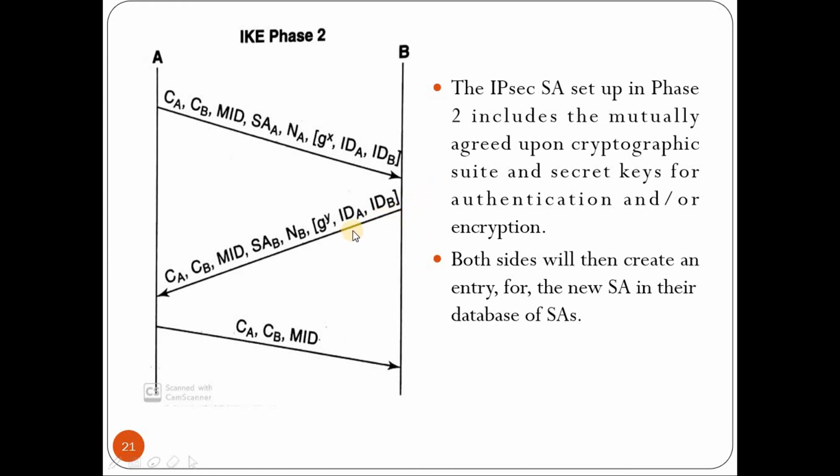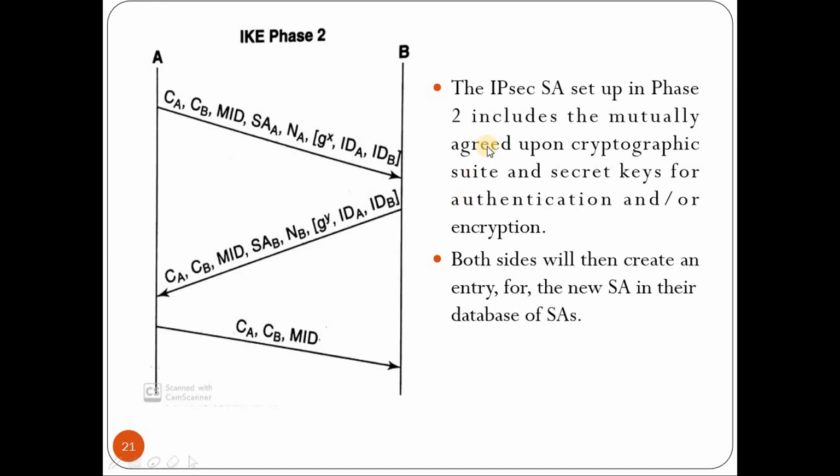So then it will send the second message along with the 5 parameters. It also sends G to the power Y and along with that the ID of A and ID of B. So on receiving this, even now A will compute G to the power XY mod P. So G to the power XY mod P is being computed by both the parties at this point. So even that key can be used in order to exchange messages between A and B in the further communication in that IPsec association. This is why the bracket is placed here. It is optional, so if they want they can include it.